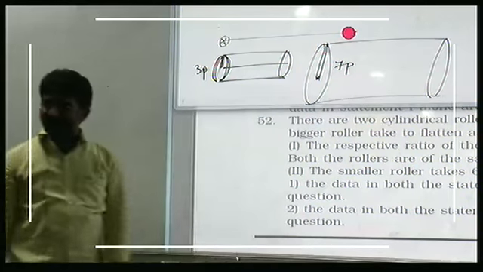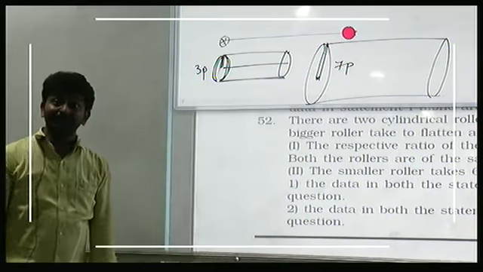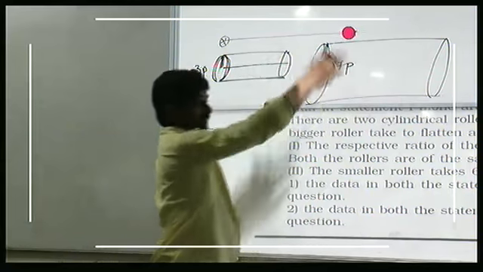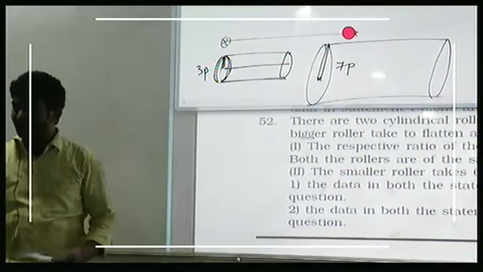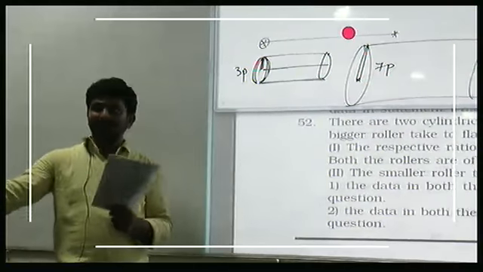Using this, will you get the answer? No. What is required? Length of the land. Land area is required. Yes or no? Right. Using 1 alone, you will not get the answer.